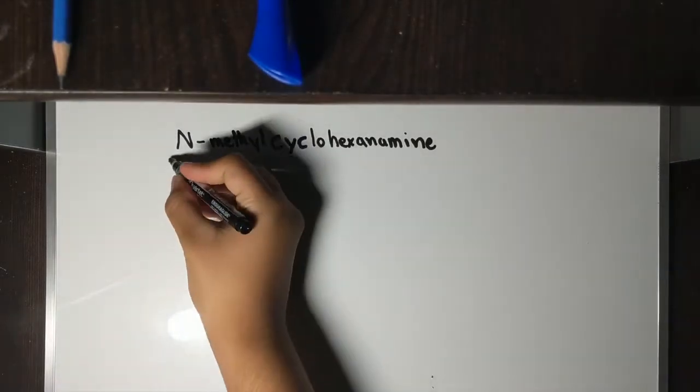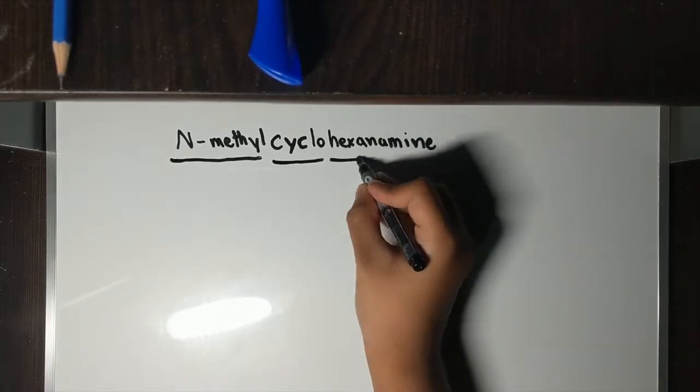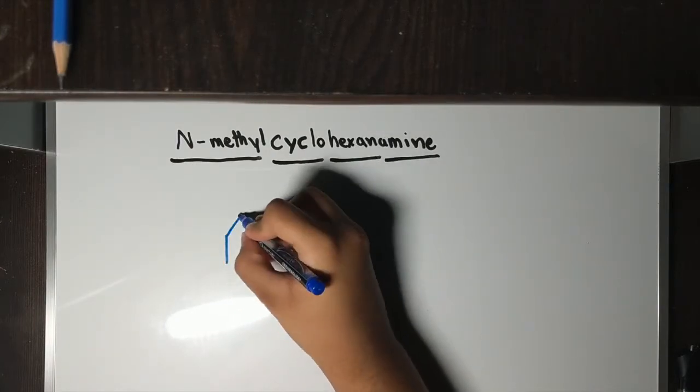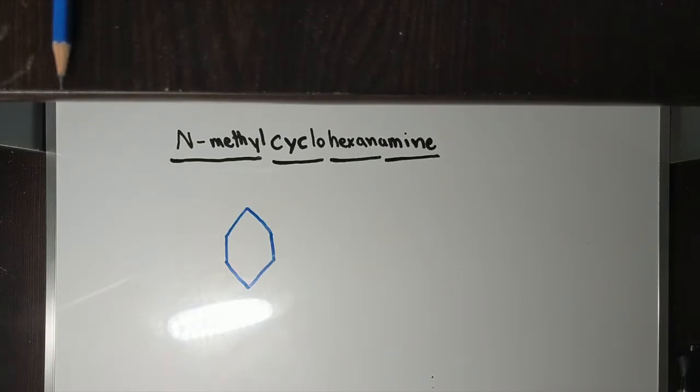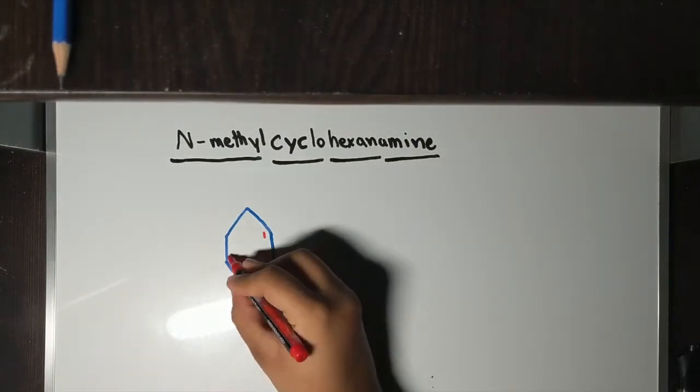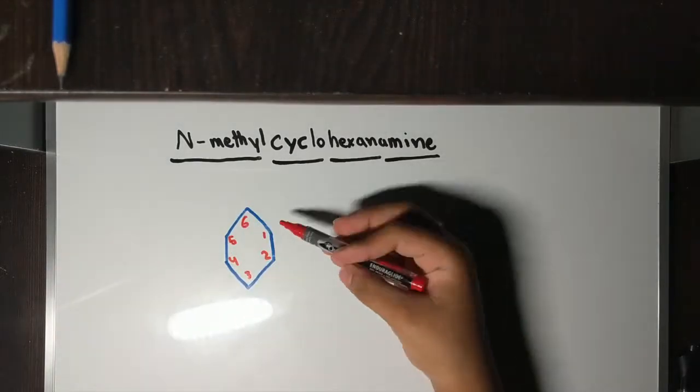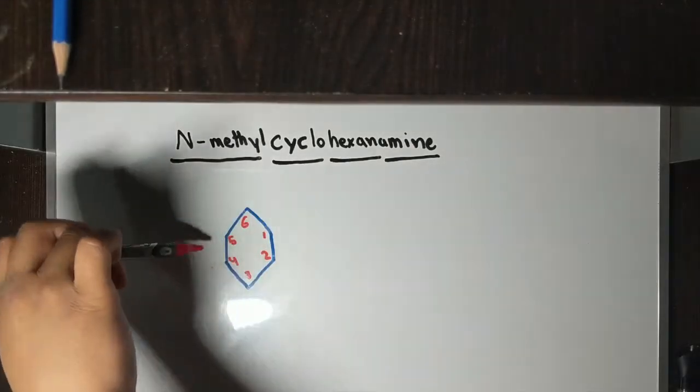Next problem is N-methyl cyclohexamine. We notice that there is a cyclohexane. That means it's a hexagon with 6 sides. So we're going to draw a hexagon with 6 sides. That would mean there are 6 carbons in total. Let's get counting. 1, 2, 3, 4, 5, 6.